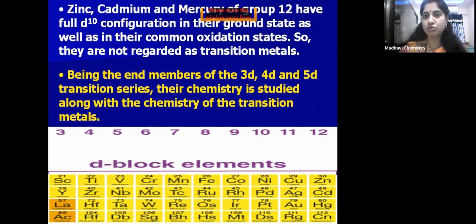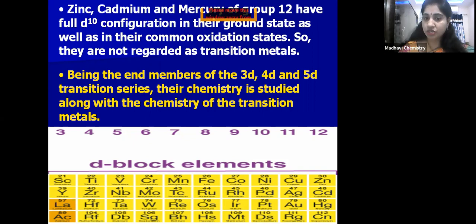oxidation state. In the +2 oxidation state, what happens? 2 electrons go from the s orbital, but the d orbital is still having 10 electrons, is it not? So because of that, zinc, cadmium and mercury of group 12 are not considered as transition metals.